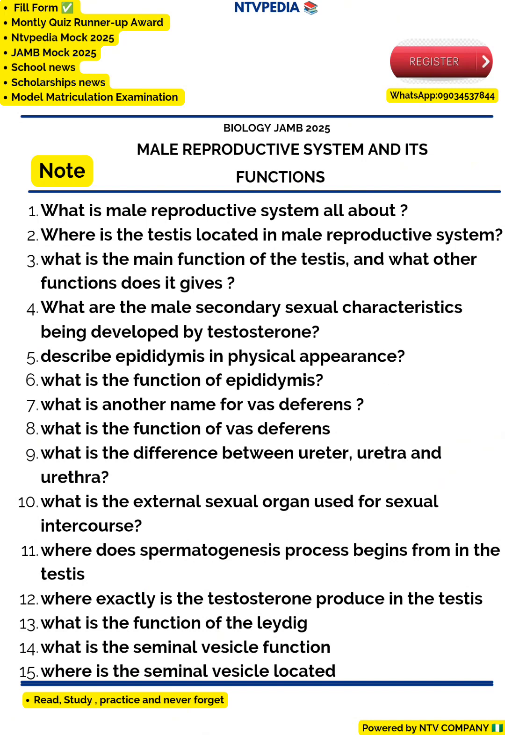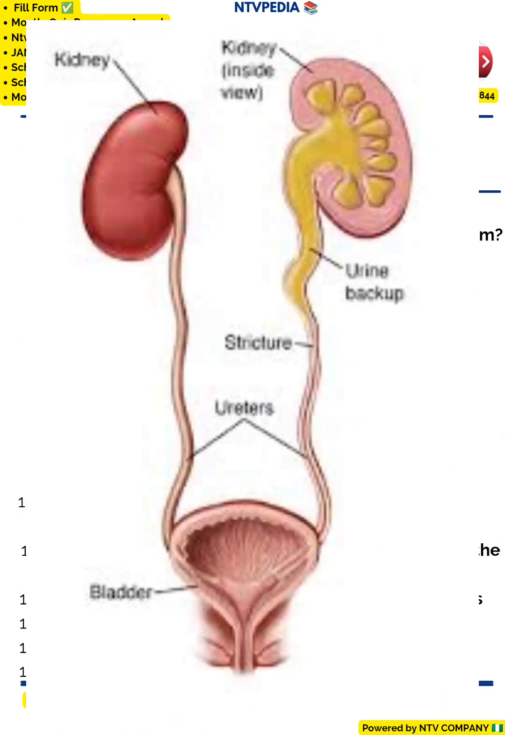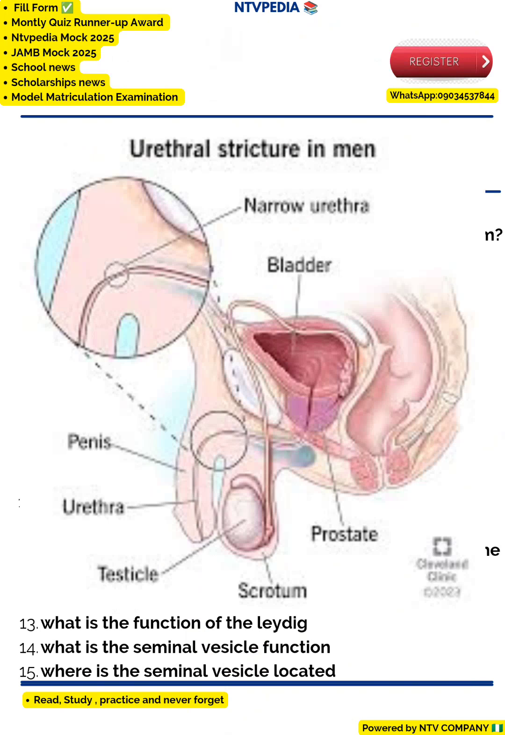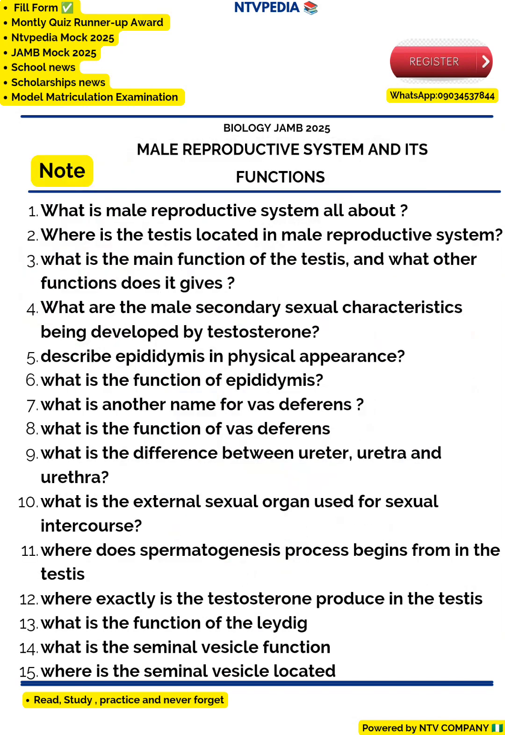Question number 9 says, what is the difference between the ureter and the urethra? Look at it very well. You can see the ureter, this one ends with ER. And you can see the urethra, that one ends with HRA. So that's that for that.